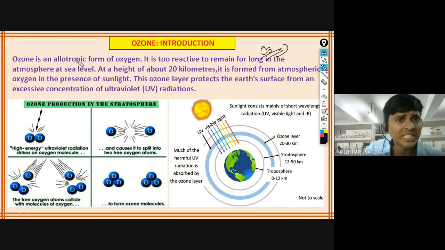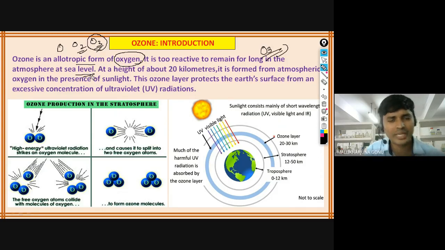Next, ozone is an allotropic form of oxygen. Oxygen has different allotropes like O2 and O3, which is formed by 3 oxygen atoms. It is too reactive to remain in the atmosphere at sea level. O3 is available above 20 to 30 kilometers from sea level, in the ozone layer.